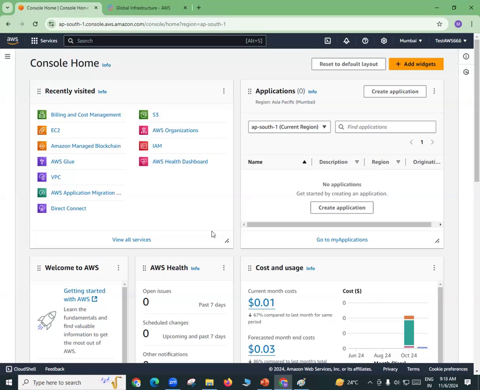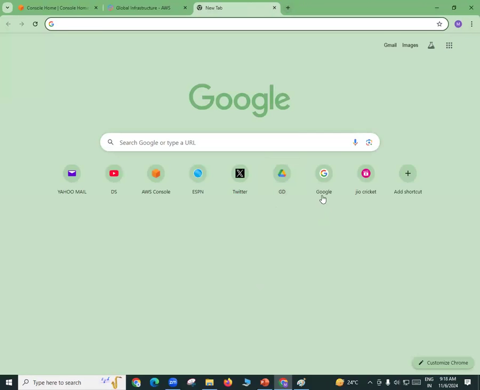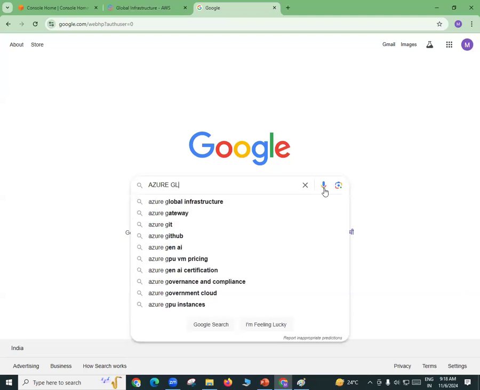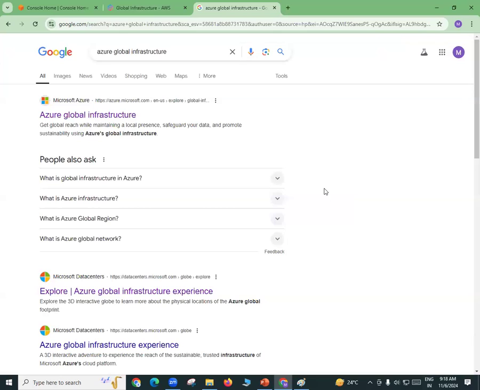Okay, anyhow, this is a console. It's not a big deal to use the console. Let me just show you one more thing here now. I'll go back to Google and I'll say Azure Global. Azure is a cloud provider. Microsoft is the cloud provider. Okay, and they name it as Azure Cloud. Okay, so Microsoft Azure. After Amazon, the second most famous cloud provider is Microsoft Azure.